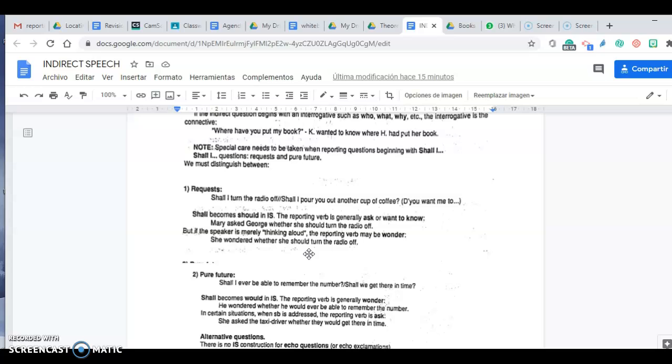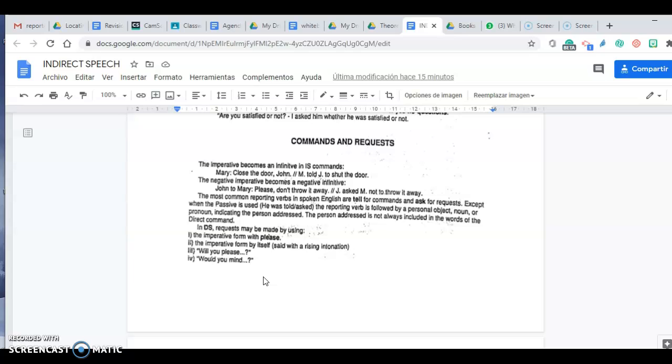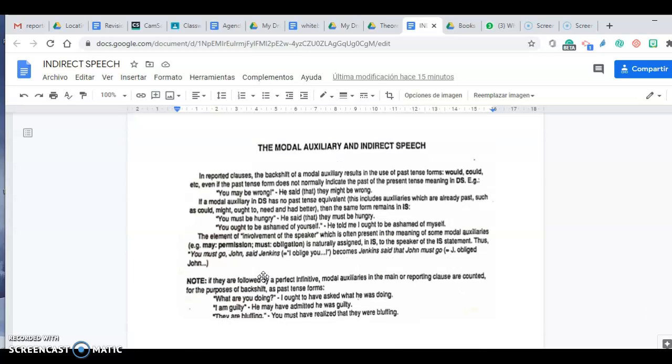Another thing that I'd like you to look at is requests and commands, and the modal auxiliary and indirect speech. You are going to read that on your own. I don't think you will find any problems. And what I will ask you to do is, in a Jamboard, as a group, to make a mind map with this information related to indirect speech. A very complete mind map, because that is going to be useful for you to study. Well, okay, I hope that was useful.